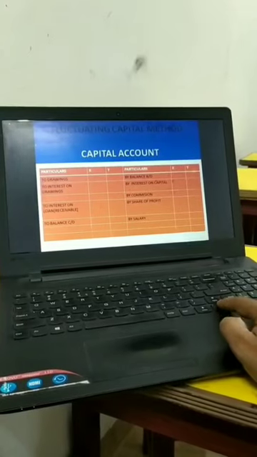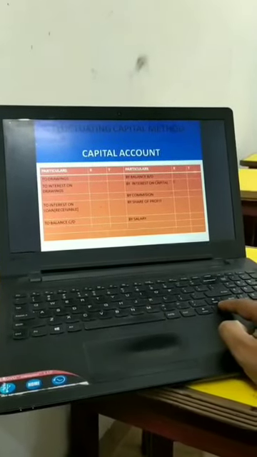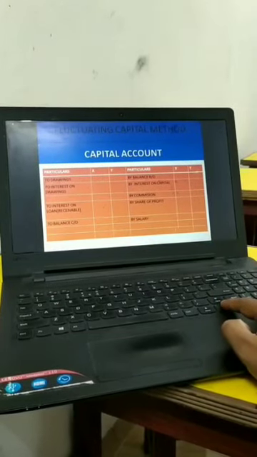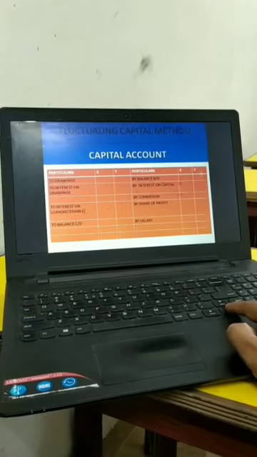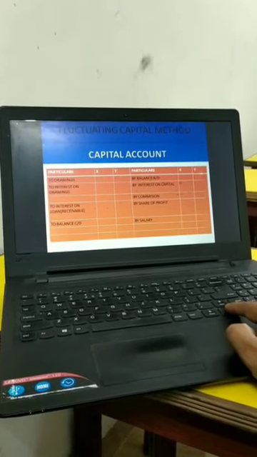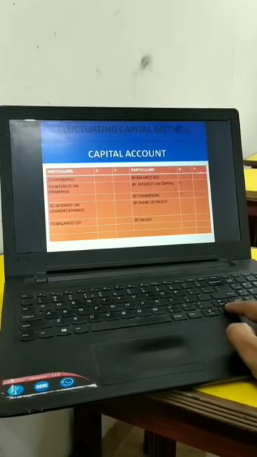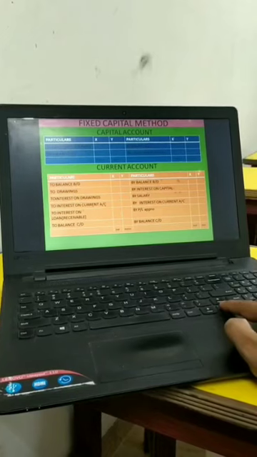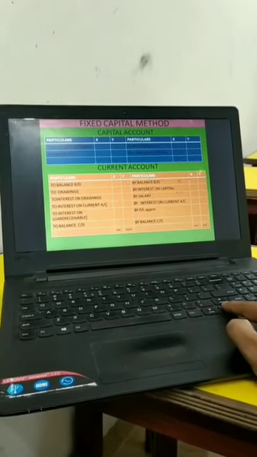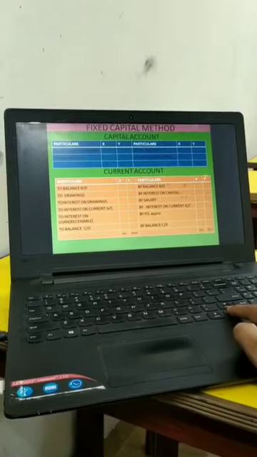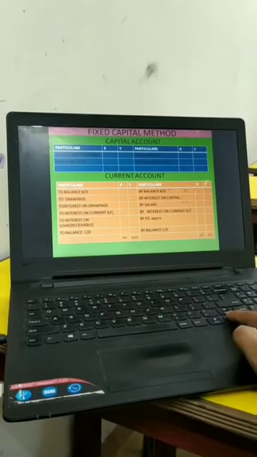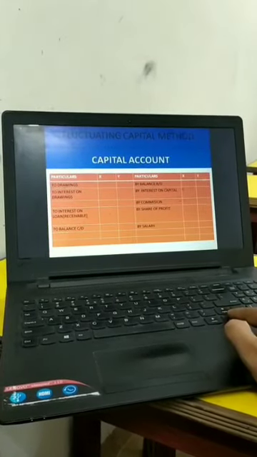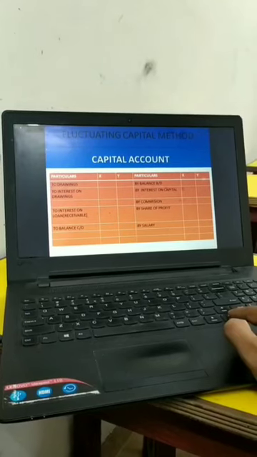Then we need to prepare capital account if asked in the sum. If they have asked in the sum to prepare capital account and nothing is mentioned, then we prepare the capital account under fluctuating capital method. Otherwise, if they will say fixed capital method, then only we will be preparing capital account under fixed capital method. In fixed capital method, we will have to prepare two accounts, capital account and current account. If the sum is silent on whether you have to prepare under fixed capital method or fluctuating capital method, then we will just follow fluctuating capital method only.